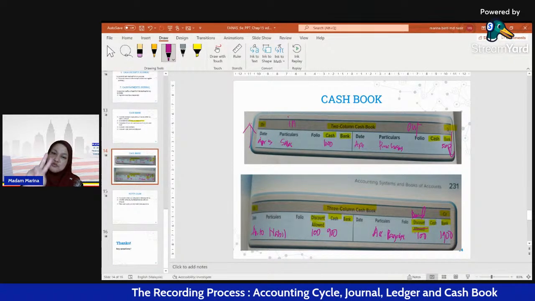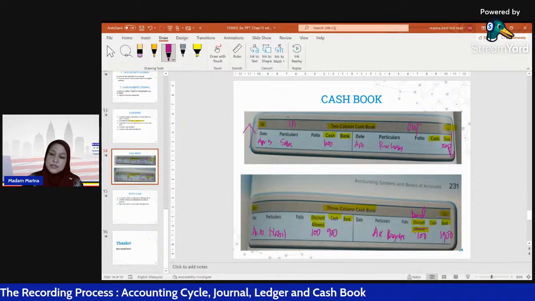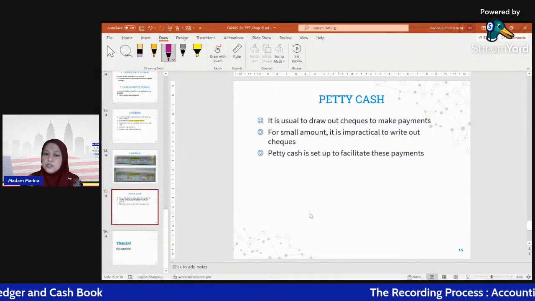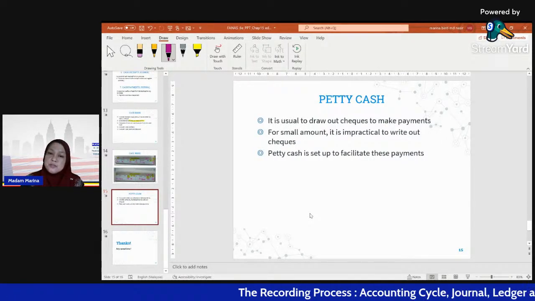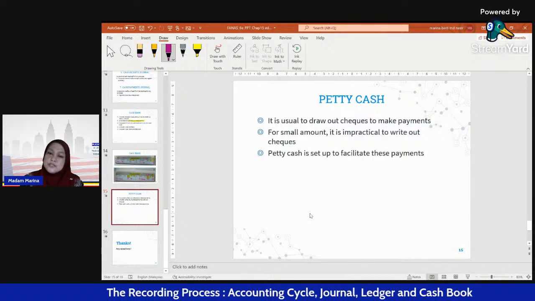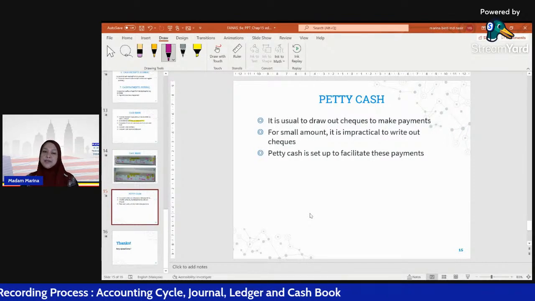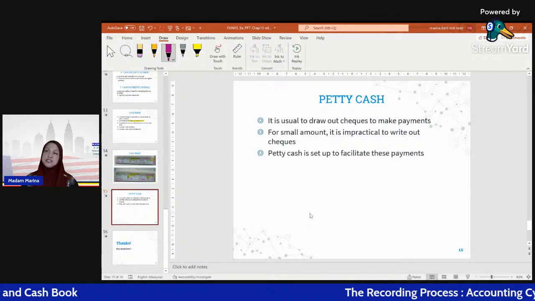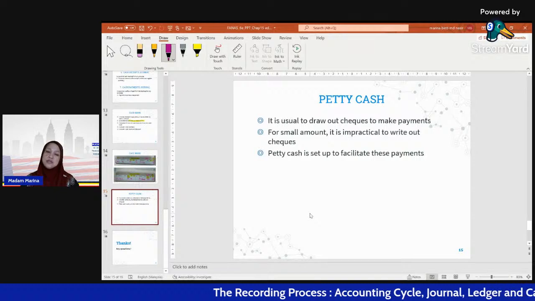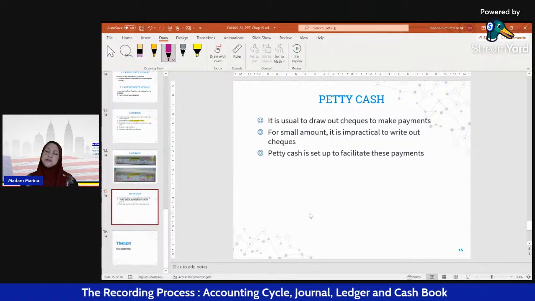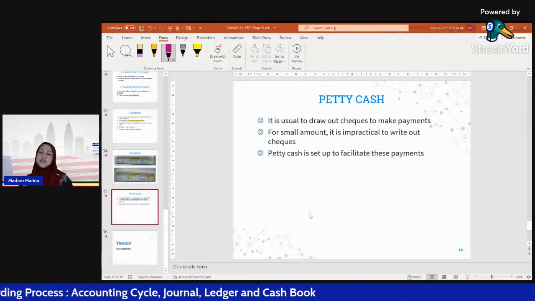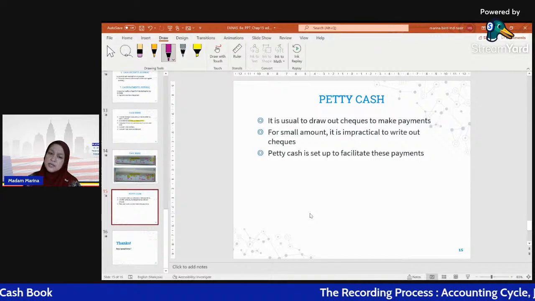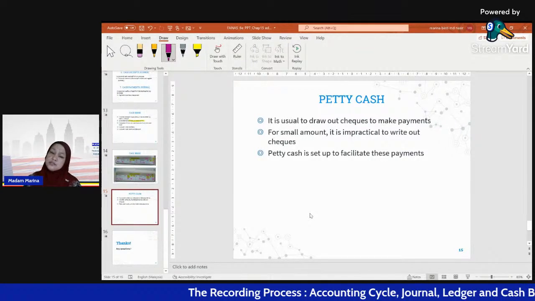We have two types of cash book, two-column cash book and three-column cash book. The last part is petty cash. What is petty cash? This is for small amounts of expenses. For small expenses, we only use the cash in petty cash, or cash in the business, for example in the cash register. This is what you call petty cash. It is usual to draw out a check, but maybe using cash in hand to make payments for small amounts, because it is impractical to write out a check.